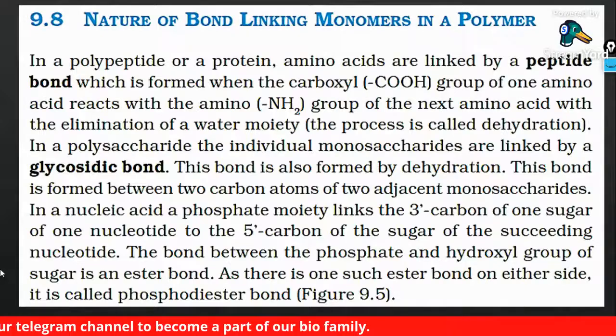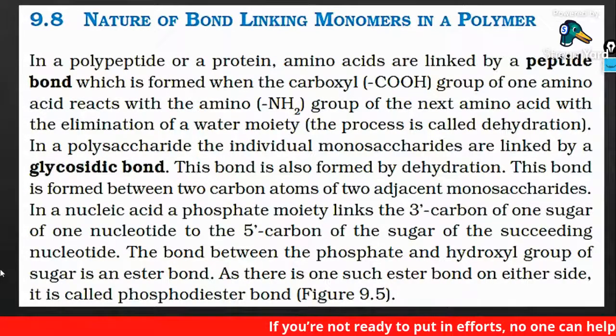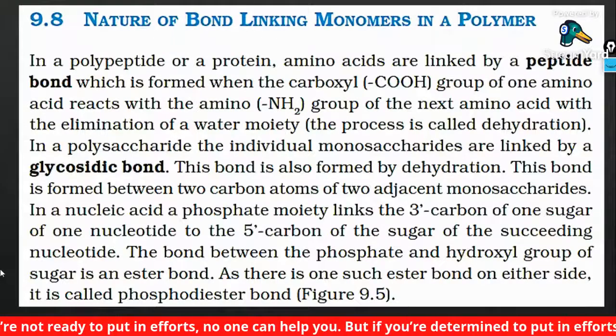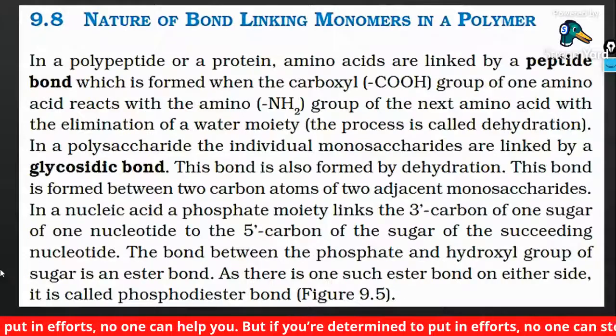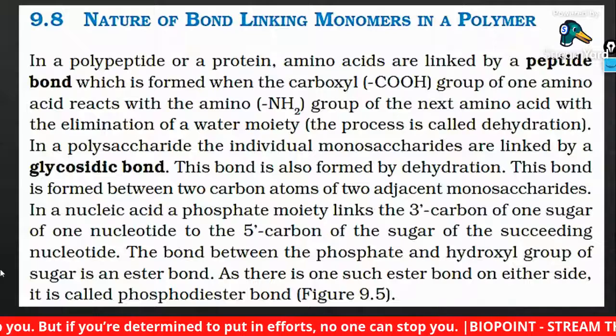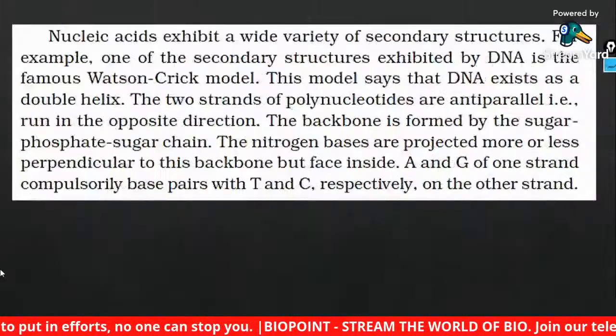The bond which is present between the phosphate group and the sugar, you will call an ester bond. The bond which is formed between a sugar and a nitrogen base is the N-glycosidic bond. The N-glycosidic bond connects the nitrogen base and the sugar. The bond present between two nucleotides is the phosphodiester bond. Okay, 4 bonds you have to study.